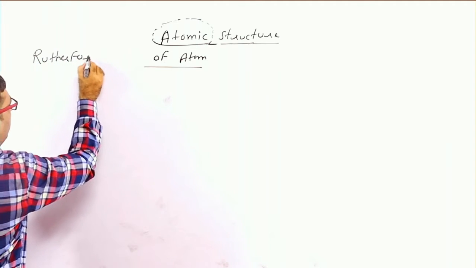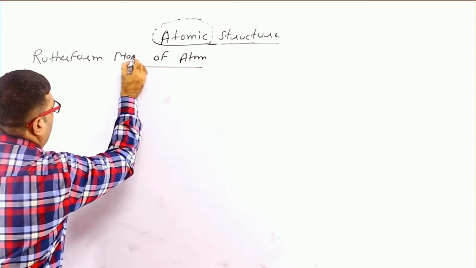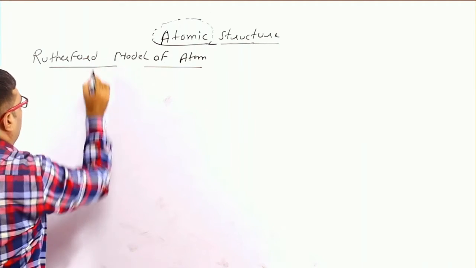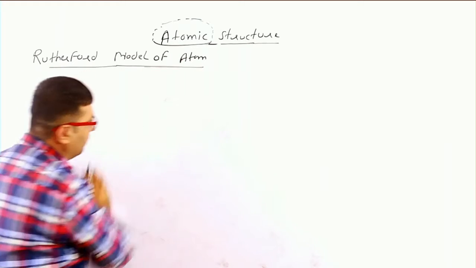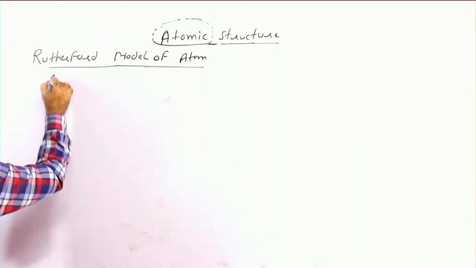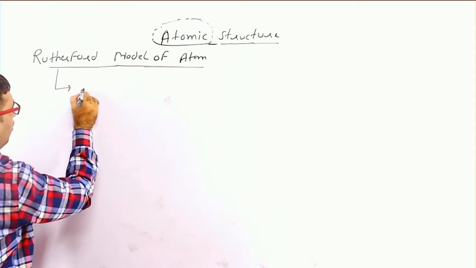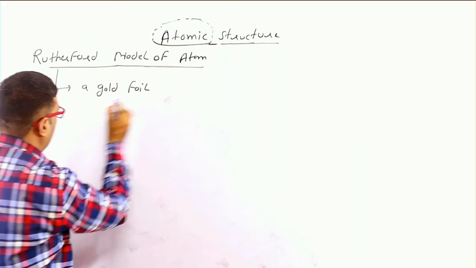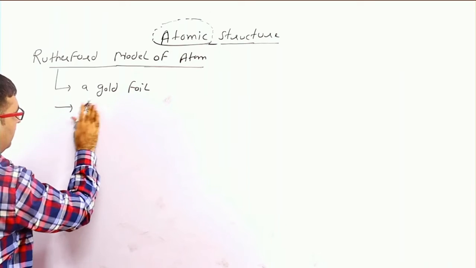Rutherford model of atom. Rutherford took a gold foil and some alpha particles.